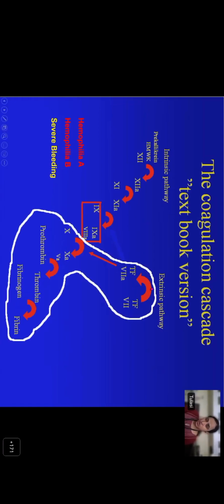You're all familiar with hemophilia A and B, which is deficiency of factor 8 and 9, which cause severe bleeding symptoms in spite of having an intact extrinsic pathway. So the question remains, why do these patients who have all the components of the extrinsic pathway not form the clot through the extrinsic pathway alone? Why do they need 8 and 9 for the formation of the clot?